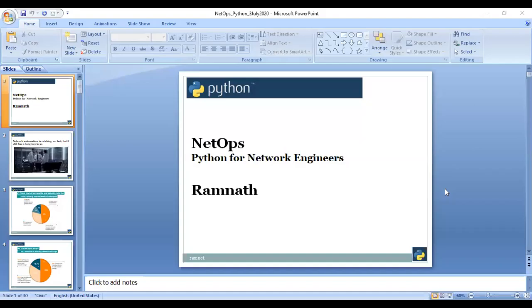Today the topic is about NetOps. NetOps is nothing but... let me share my screen first. I'll just share my screen. Okay, this is the screen. Then I'm going to talk today about NetOps, that is Python for network engineers.